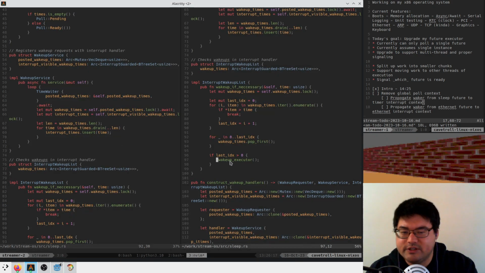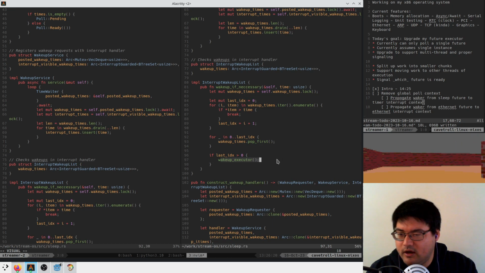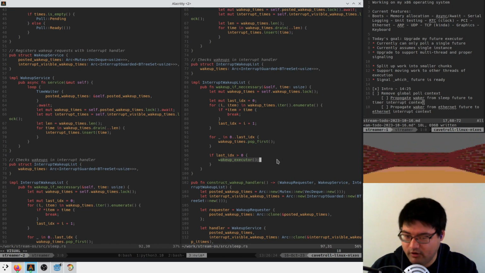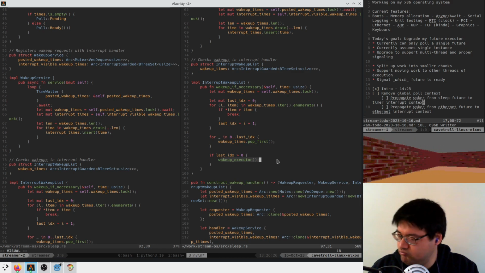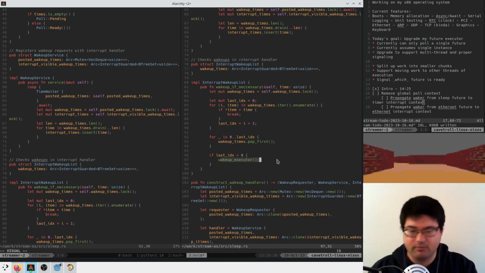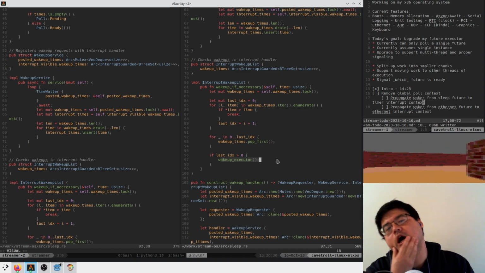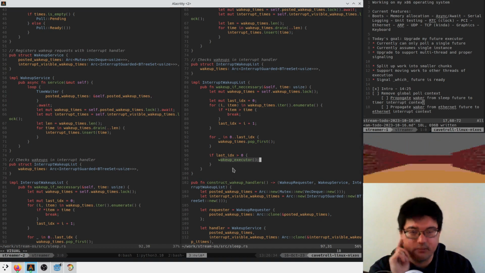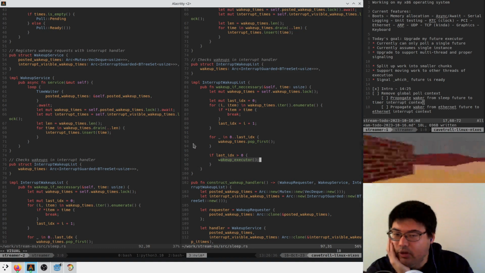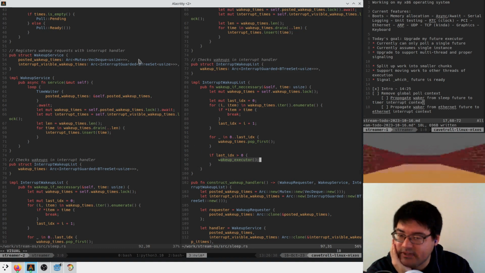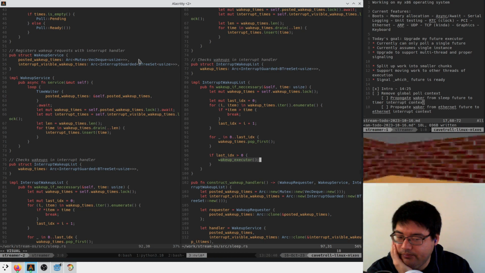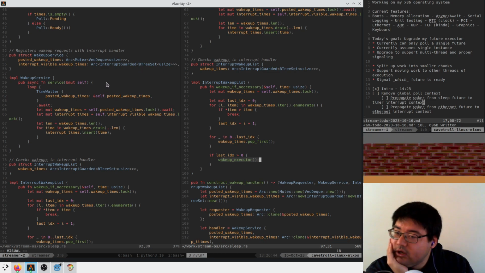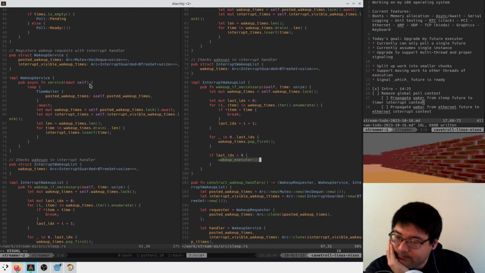We have to replace this wake up executor with a single, probably static variable. Maybe not static. Let me think about this. No, not a static. We need to propagate a single waker into this interrupt context. And so probably what that means is we don't get the waker until somebody polls.